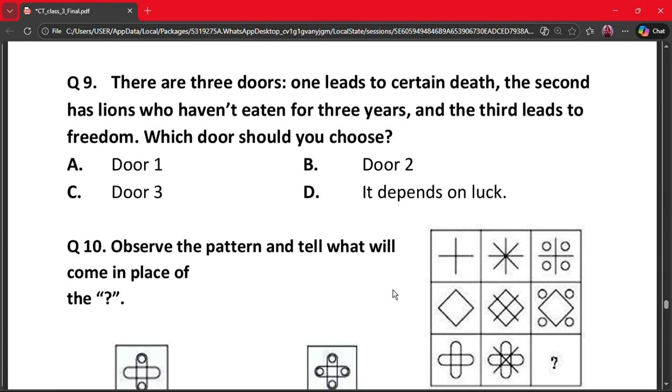Our next question is question 9. There are 3 doors. One leads to certain death. The second has lions who haven't eaten for 3 days. And the third leads to freedom. Which door should you choose? A. Door 1. B. Door 2. C. Door 3. And D. It depends on luck. The correct answer is option B. Door 2. Why? Because lions who haven't eaten for 3 days would be dead. Therefore, door 2 is safe.